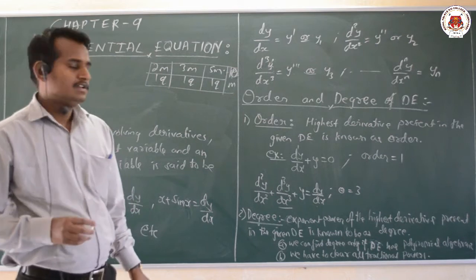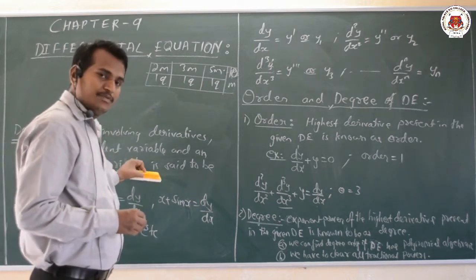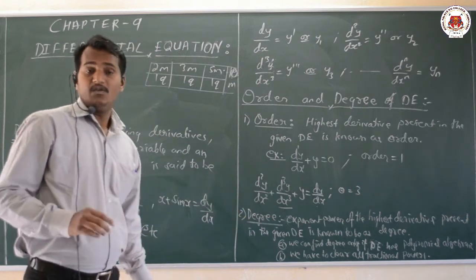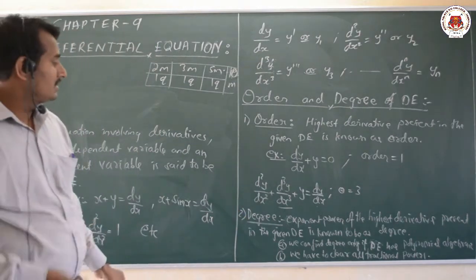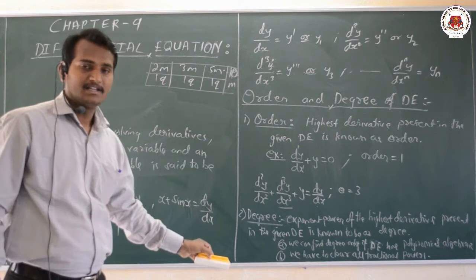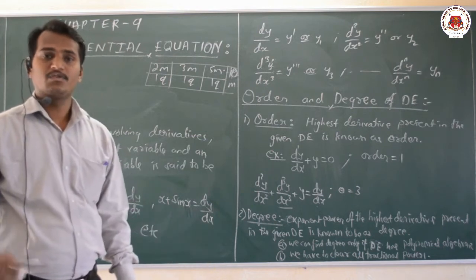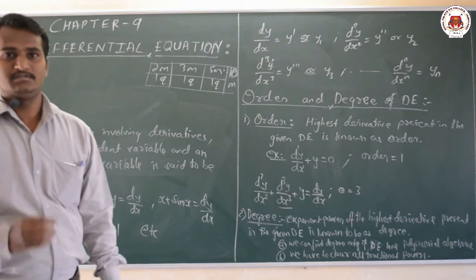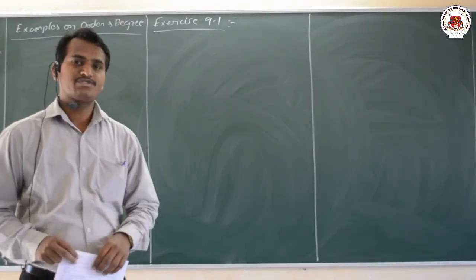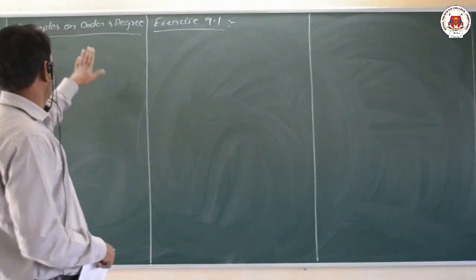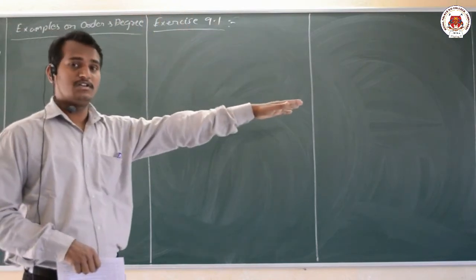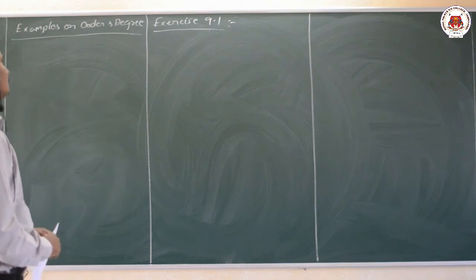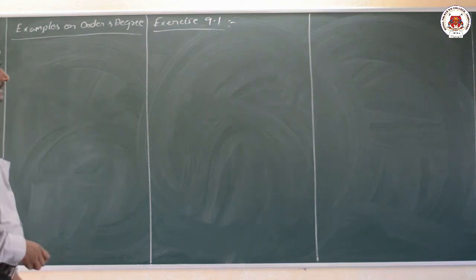Okay dear students, so now we have learnt about the definition of differential equation, order as well as degree. Now let us look onto the simple examples related to our order and degree. Before going to that, please pause the video to note it down. Now let us move on with the simple examples related to our order and degree here.